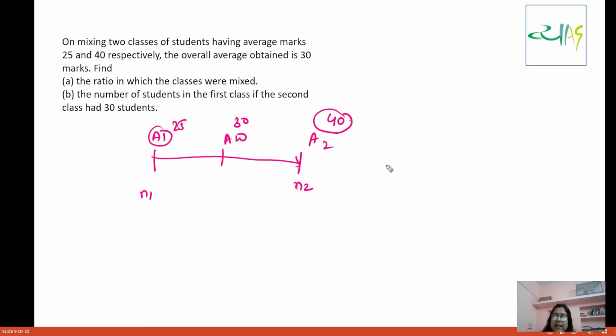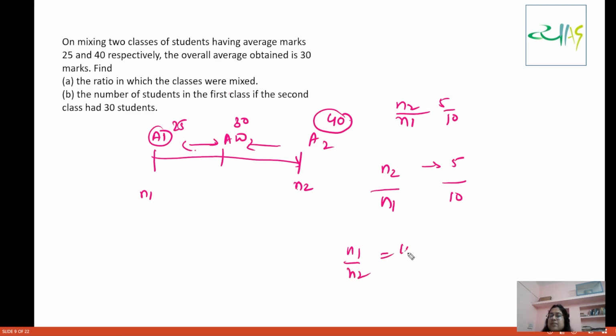Now this N2 corresponds to this distance, 5. N1 corresponds to this distance, 10. So N2 by N1 becomes 5 by 10. Or you can write N1 by N2 is 10 by 5.